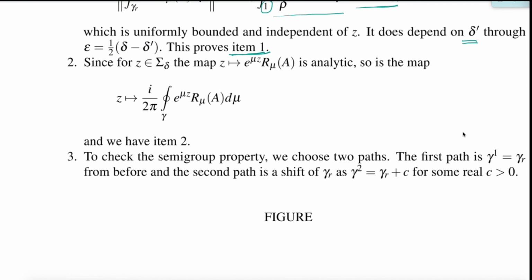Item number 2 would be the analyticity in z. This is rather easy because the map z maps to e to the mu z times the resolvent at mu is analytic. So then the path integration is also analytic, and we have item number 2.